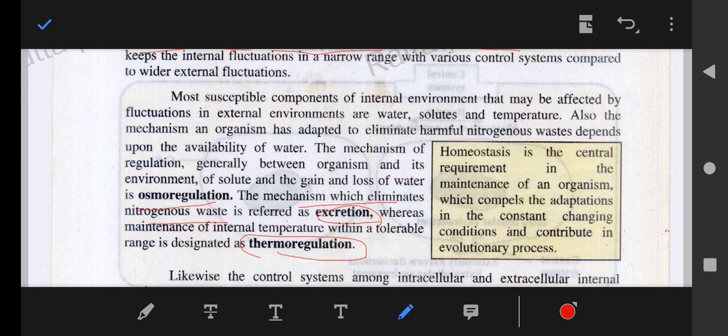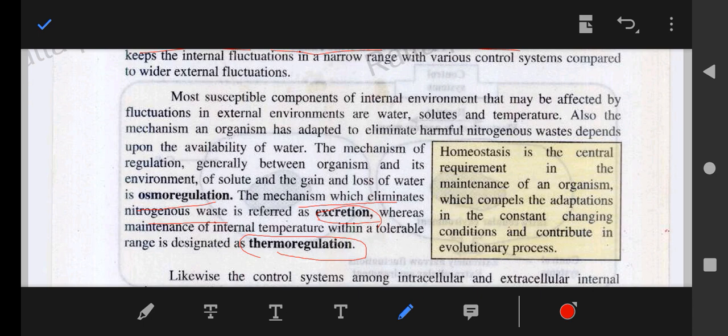Thermoregulation is a very important mechanism. We have a thermostat in our hypothalamus, which is a part of the brain, especially the hind brain. It is just like a physical thermostat: if we have an AC with a thermostat in it, with the help of a remote we can control the temperature of the room. So this is the natural, living human body's thermostat.